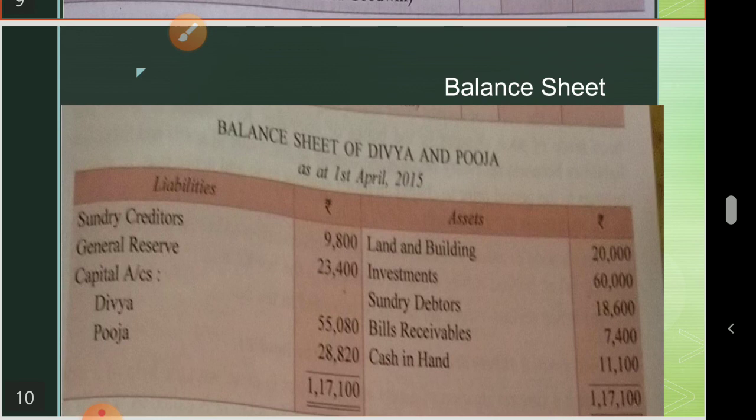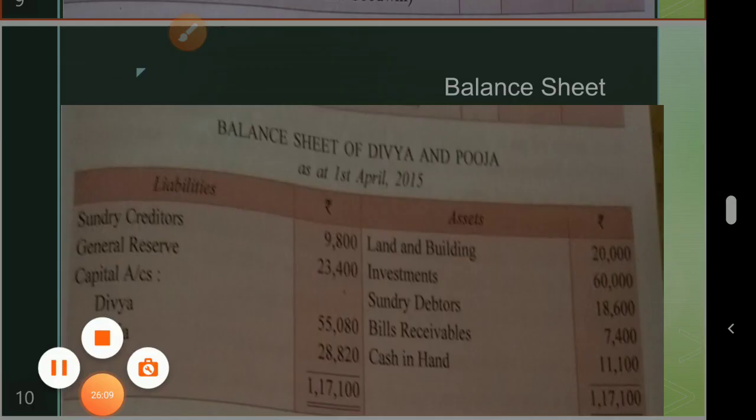And capital account balance, if you prepare the capital account from the journal entry and the opening capital balance, just prepare the capital account and see, you will be getting these amounts, 55,580 and 28,820. Okay. So I hope you understood.